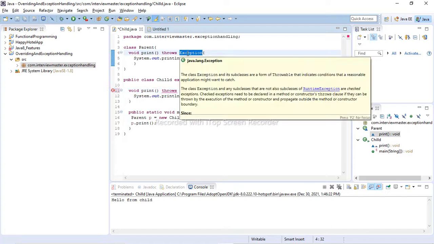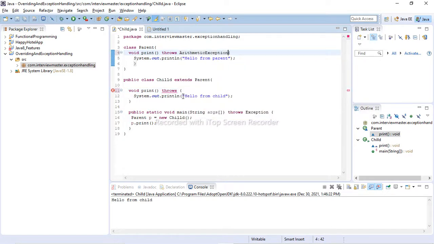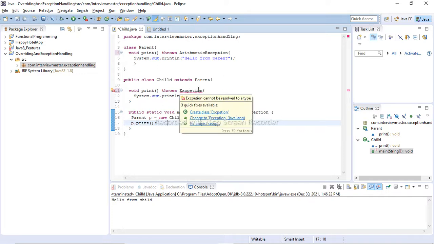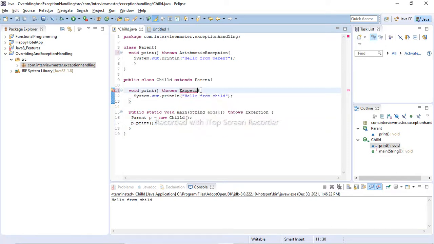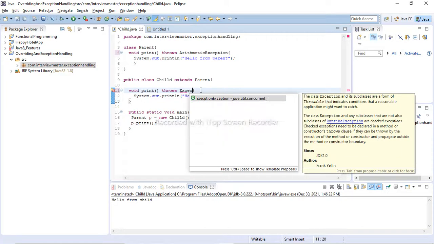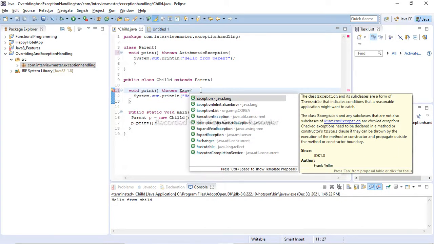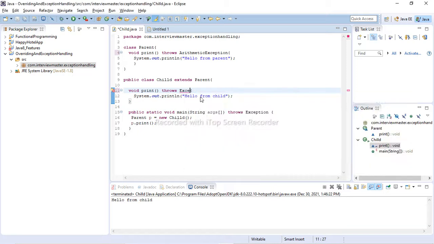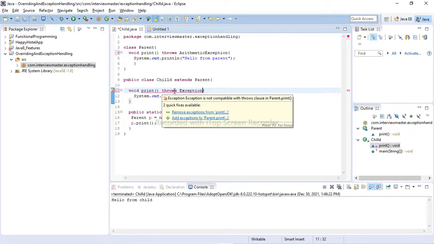If our parent class method is throwing an ArithmeticException, and in the child class overridden method we try to throw a parent of this exception, what we get is a compile time issue again.